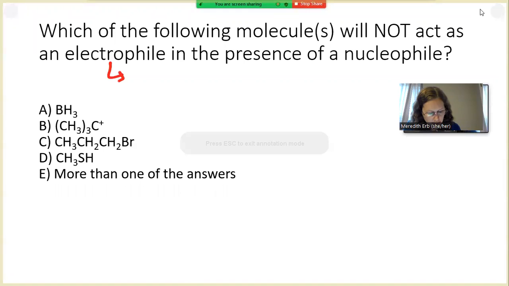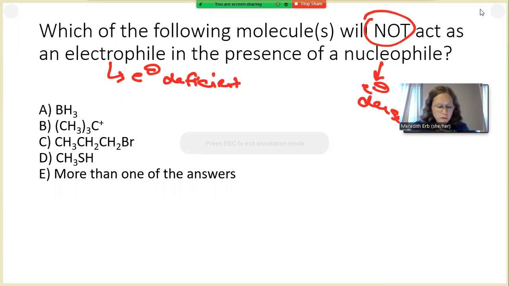All right, so let's write that out. We'll say electron deficient. And then over here, this is electron dense. And the key thing we're looking for here is which will not act as an electrophile. So let's look at our answer choices.